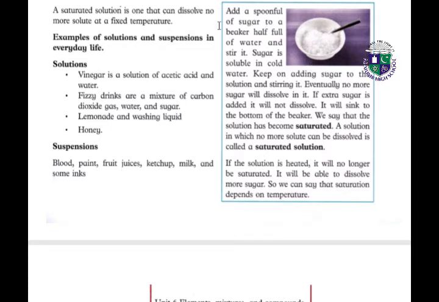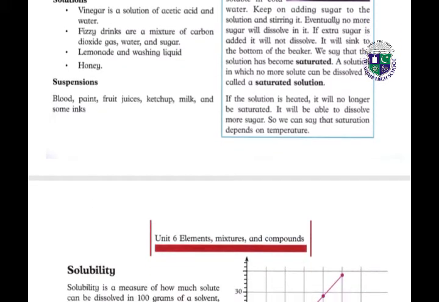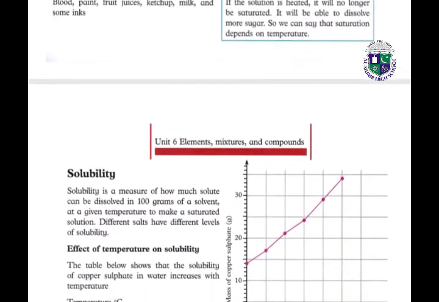Add a spoonful of sugar to a beaker half full of water and stir it. Sugar is soluble in cold water. Keep on adding sugar to the solution and stirring it. Eventually no more sugar will dissolve in it. If extra sugar is added, it will not dissolve. It will sink to the bottom of the beaker. We say that the solution has become saturated. A solution in which no more solute can be dissolved is called a saturated solution.